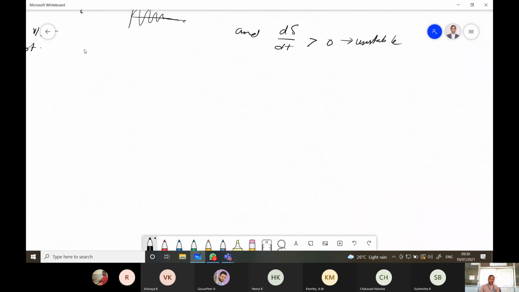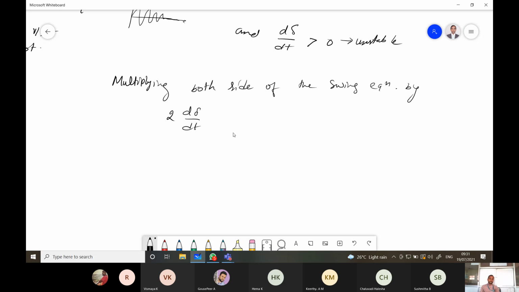So multiplying both sides of the swing equation by 2 dδ/dt. What is your system? d²δ/dt² is equal to Pa divided by M.